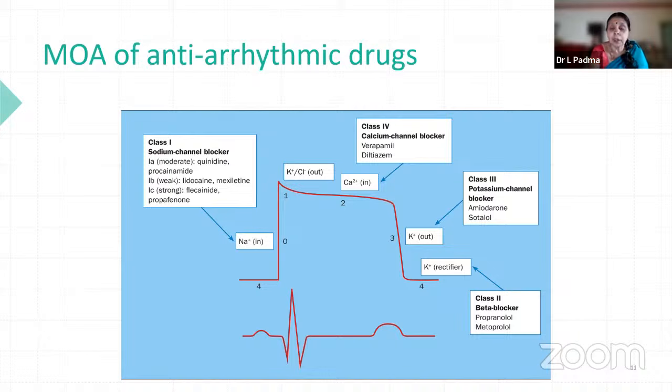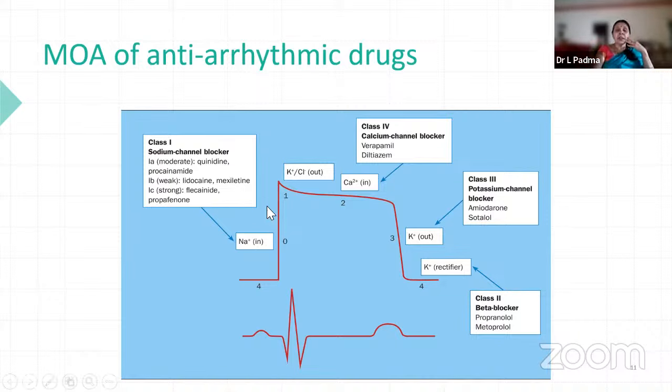Once it is slowed, I think all of you know this, no? Phase 0 is sodium, phase 1 is potassium and calcium is out, chloride and potassium are out, sodium is slowly coming in, sodium and calcium. Calcium is inward for a long time, so plateau. Potassium in the third phase goes out of the tissues and hence it is undergoing repolarization. Here it is potassium rectifier current where it comes back to RMP and one more action potential starts here. So these are the ionic currents which you have to be familiar with so that we can know the particular actions of each drug and act accordingly.